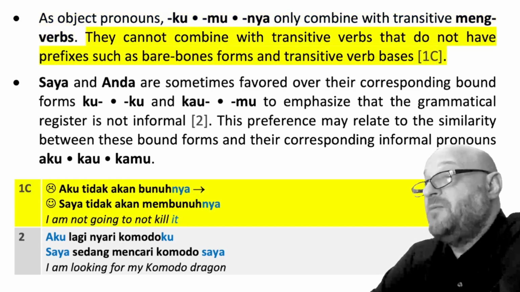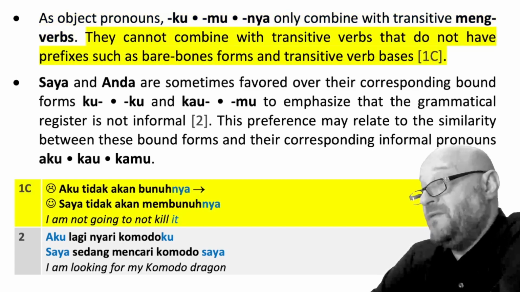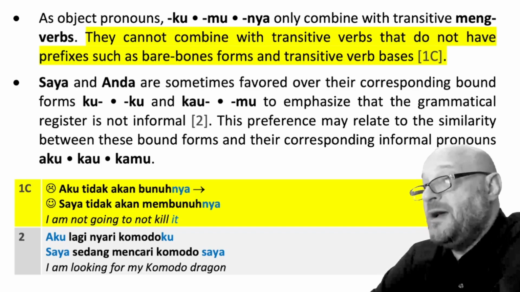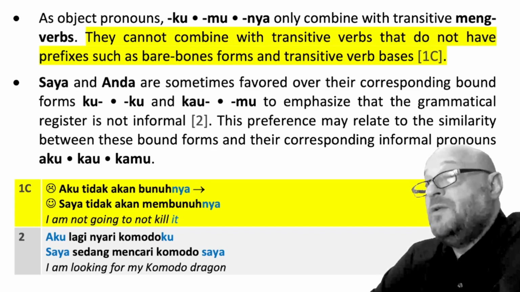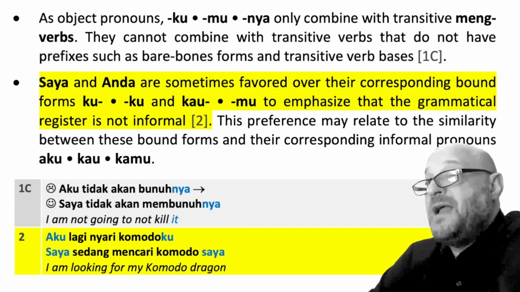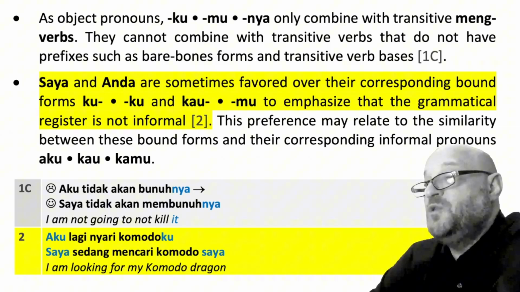As object pronouns, ku, mu, nya only combine with transitive meng- verbs. They cannot combine with transitive verbs that do not have prefixes, such as bare bones forms and transitive verb bases. Example 1c, aku tidak akan bunuhnya. Does not sound right. Instead, saya tidak akan membunuhnya. I'm not going to kill it. That's a keeper.